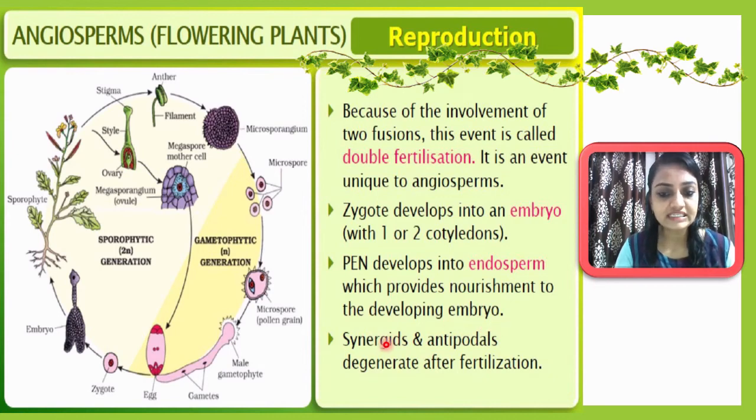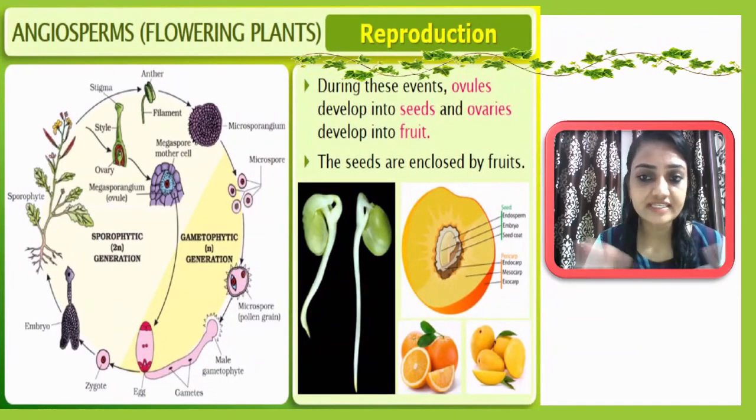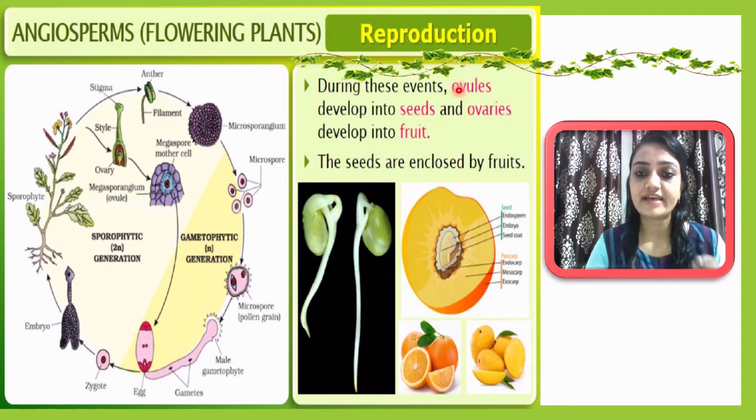and synergids and antipodals degenerate after the fertilization. So you can understand all these other cells, which have no value or no function, will degenerate after fertilization. And finally, during all these events, the ovule will now develop into a seed. Okay, and the ovary will develop into the fruit.